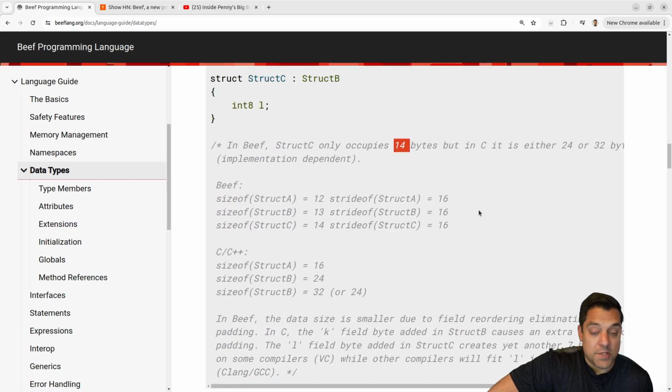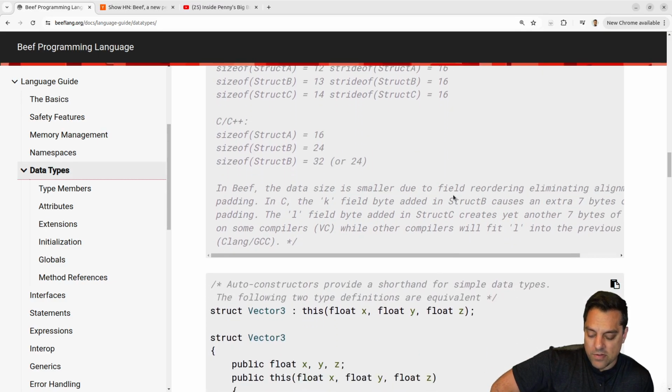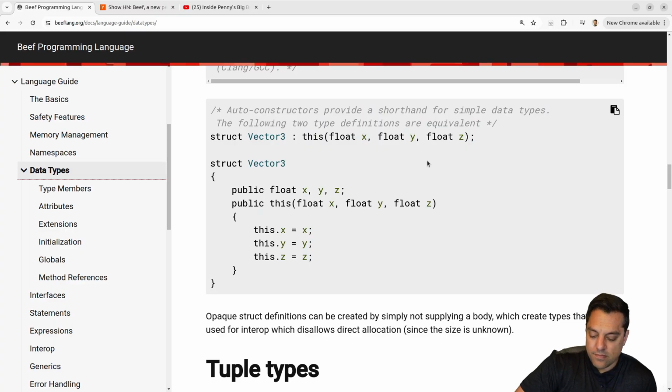But from a space performance view, in a game, if you're allocating thousands and thousands or tens of thousands of these 14 byte things, you end up saving a lot of memory, which might be well worth the trade-off. So that's kind of cool. Let's see what else we got here.